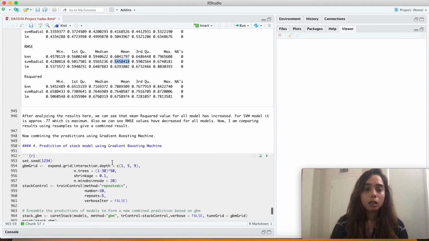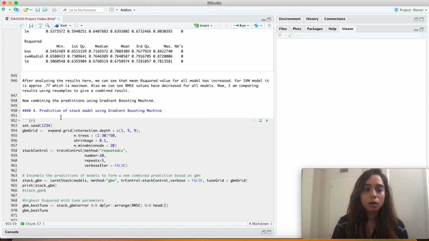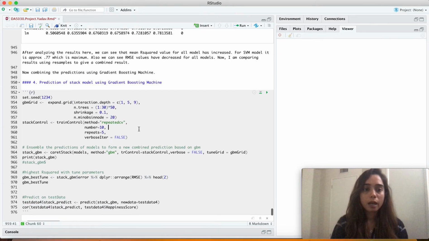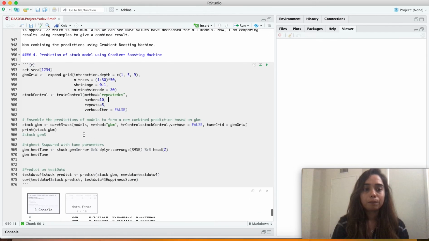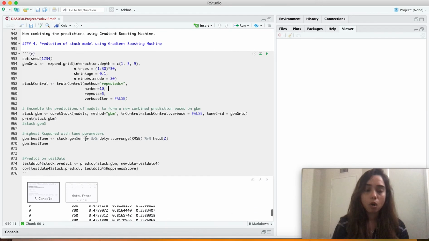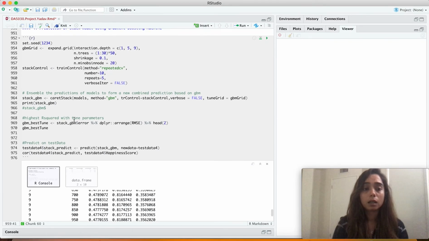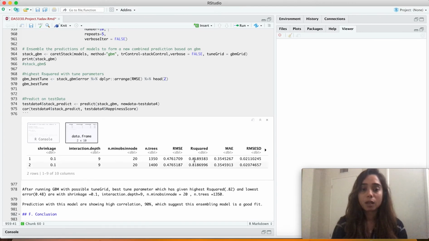Then I did a stack model for prediction of the ensemble model by using the gradient boosting machine method. For this, I set the tuning parameters with the help of expand grid, and after running this model, I checked the best tune parameter, which gave me the highest R squared value, 0.82, which suggests that it explained 82% of variance.